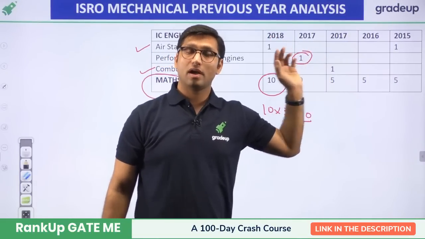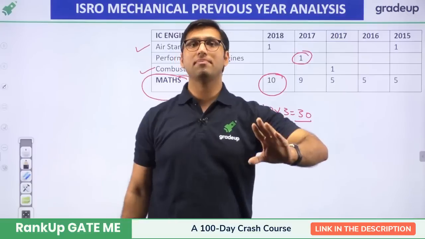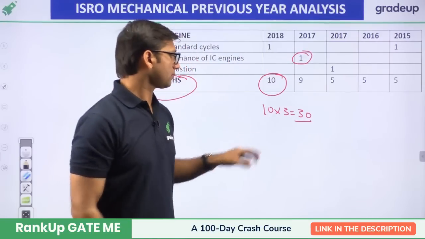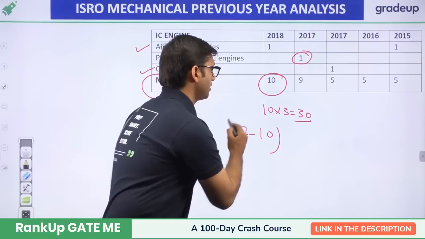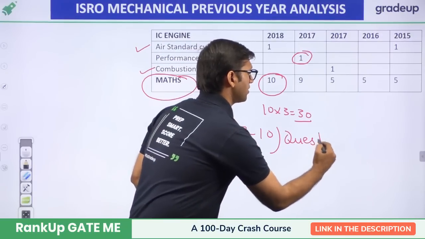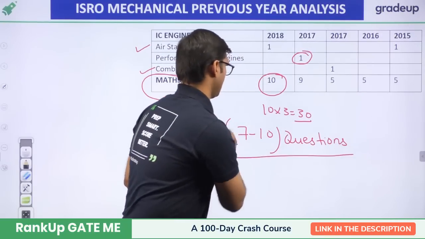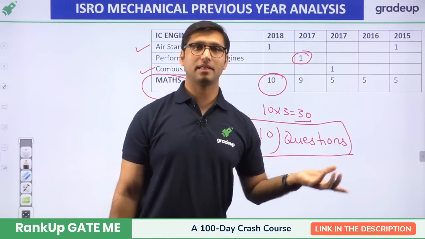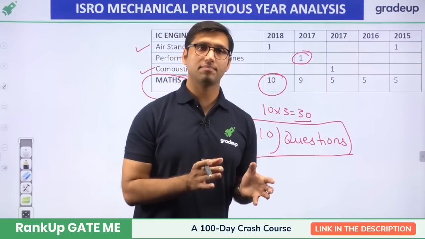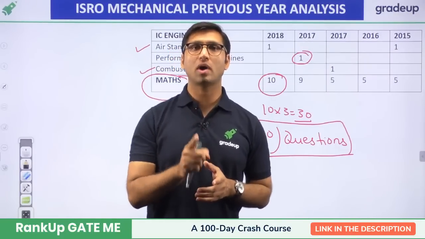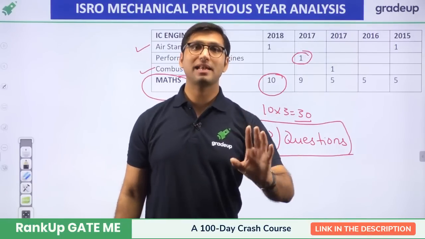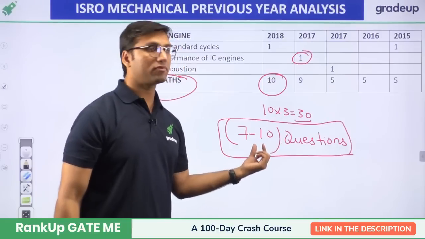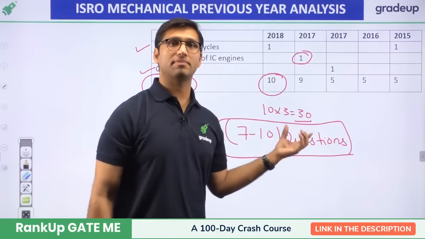So you cannot predict. They can give you a maximum of 30 marks or a minimum of 21 marks, or we can say 7 to 8 questions can be from the subject of mathematics. So try to practice mathematics also, apart from preparing the technical subjects. Try to give at least 1 or 2 hours to mathematics, because mathematics alone has a very good weightage in the ISRO exam. So we can say a minimum of 21 and a maximum of 30 marks is given to mathematics.